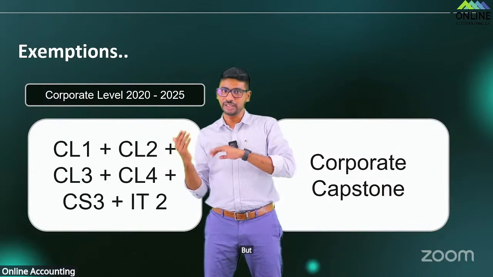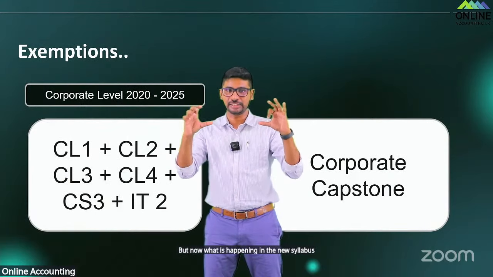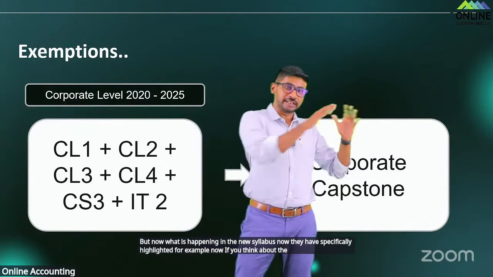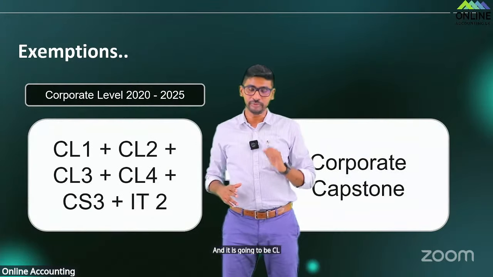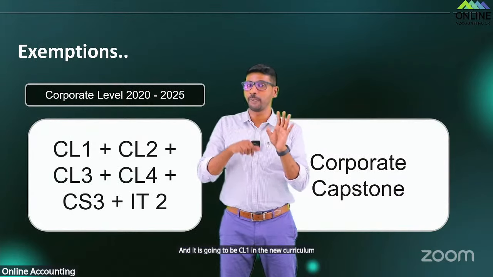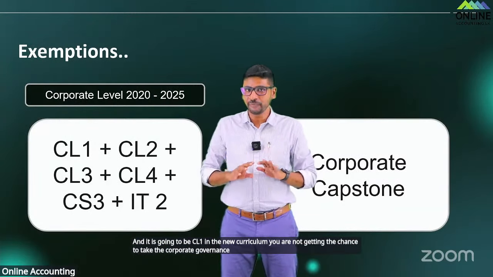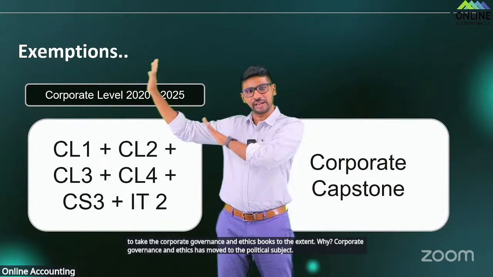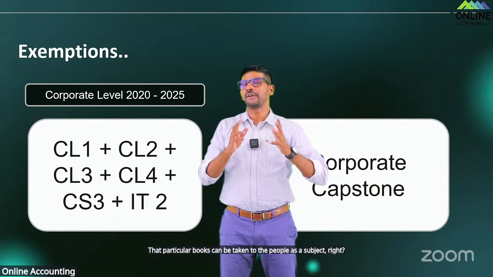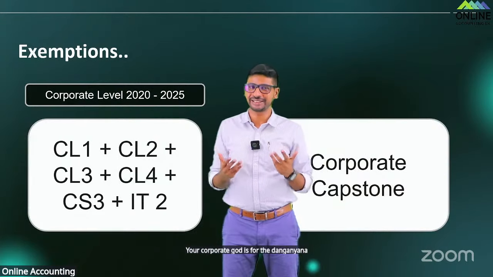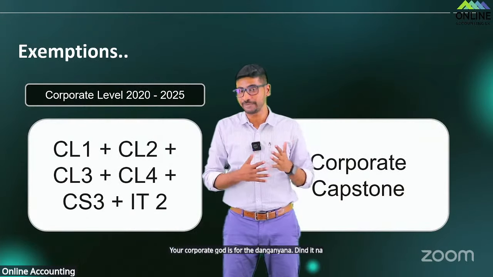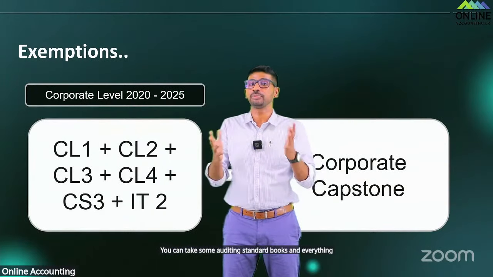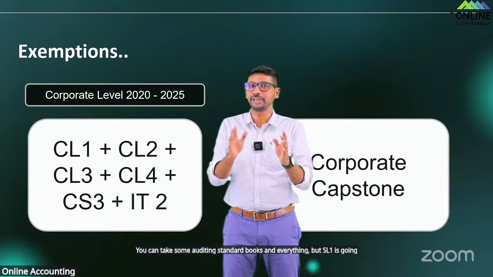But in the new syllabus, they have specifically highlighted changes. For example, if you think about the CL2 subject, which is going to be CL1 in the new curriculum, you are not getting the chance to take the corporate governance and ethics books to the exams. Why? Corporate governance and ethics has moved to the Vipula subject, so those books can be taken to that subject. If you think about SL1, you can take some auditing standard books now, but SL1 is going to be a financial reporting subject, and those things will be removed, right?